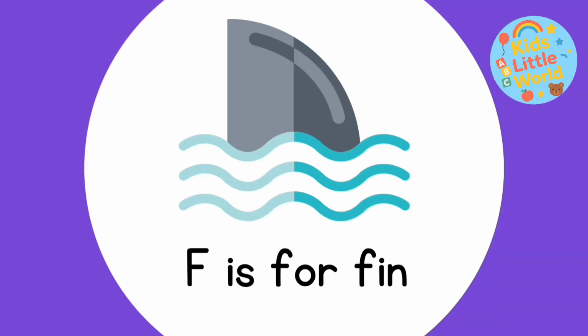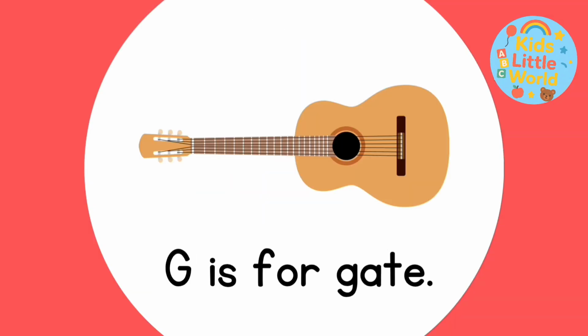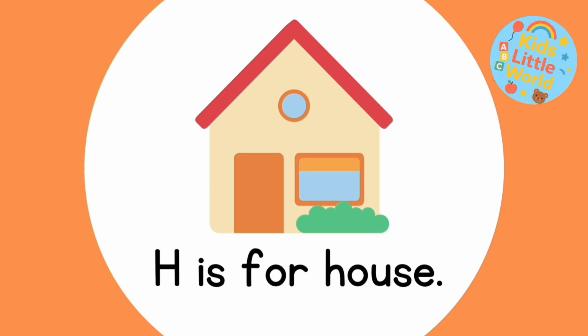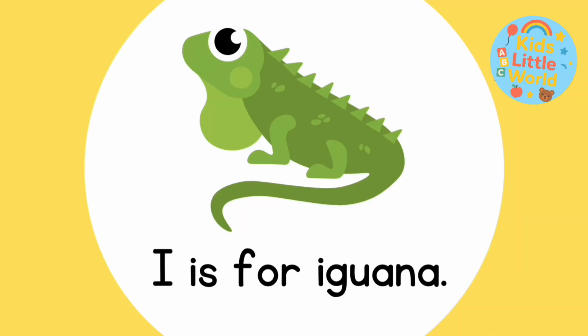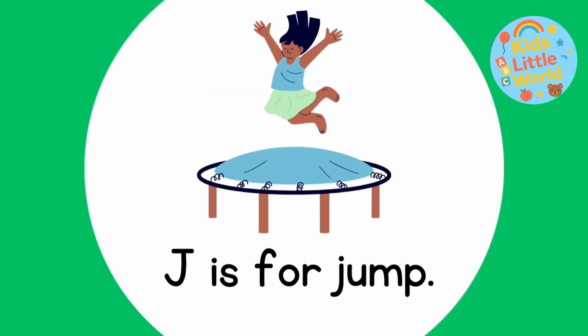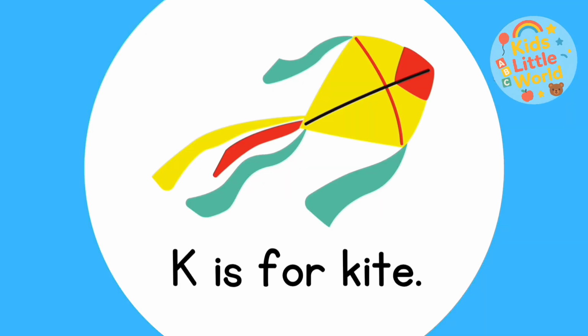F is for fish. G is for gate. H is for house. I is for iguana. J is for jump. K is for kit.